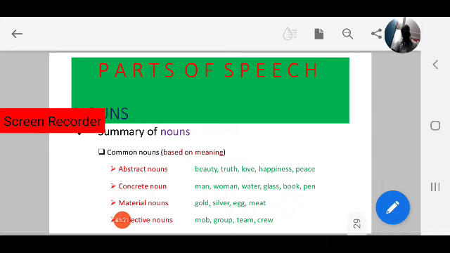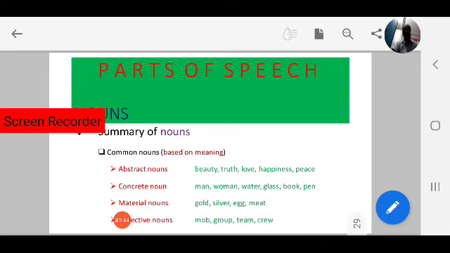Next, uncountable nouns we cannot count, but we can count them using a countable noun. As we have seen, a glass of water. Water, milk, these come under uncountable nouns, but we can count them using countable nouns. A glass of water, a liter of milk, a kg of sugar, like that.